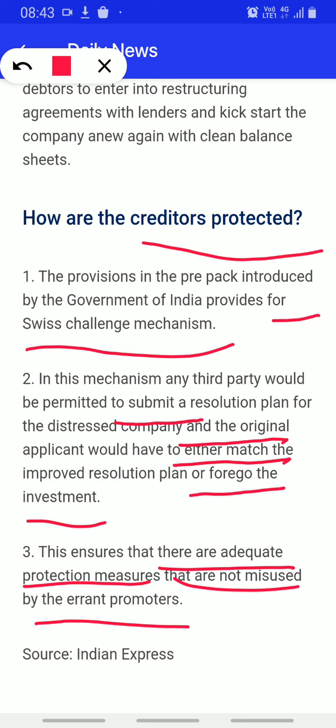So what they want to say here is, in this mechanism, any third party would be permitted to submit a resolution plan. Anybody can come with a resolution plan for the distressed company, okay, for MSMEs they were talking about, which have a debt of up to 1 crore, and the original applicant would have to either match the improved resolution plan or forgo the investment. Okay.